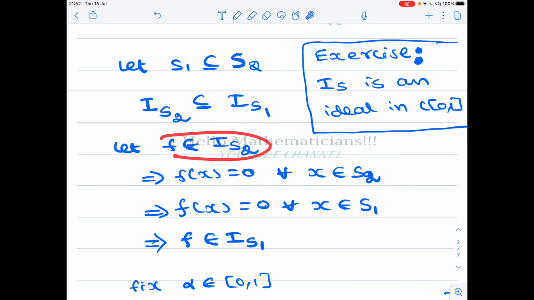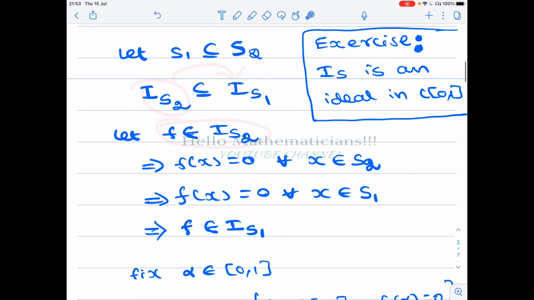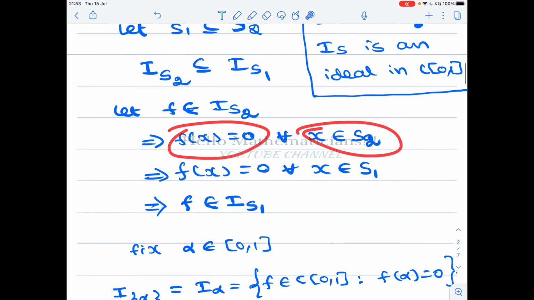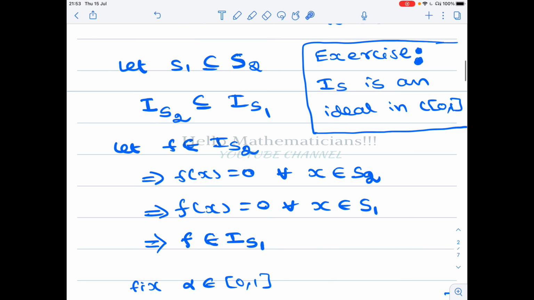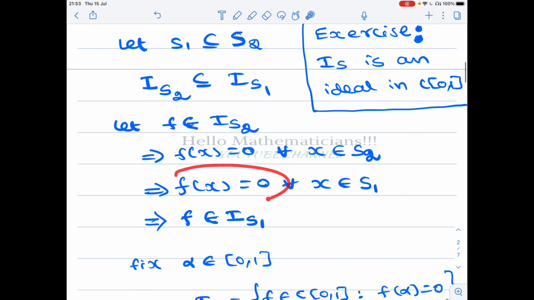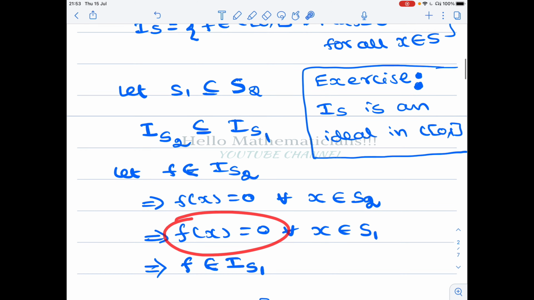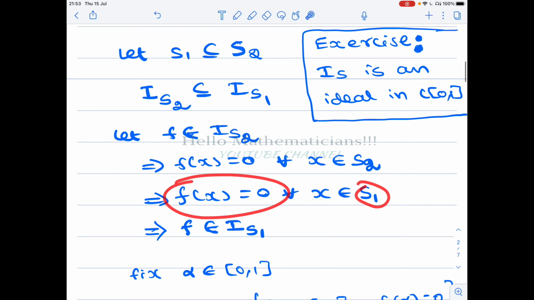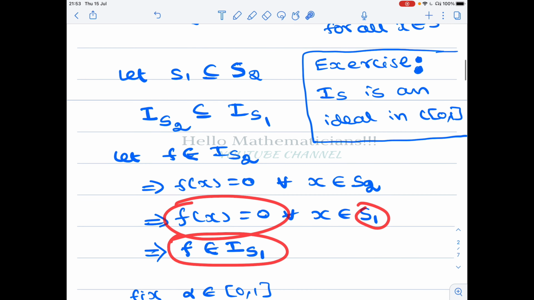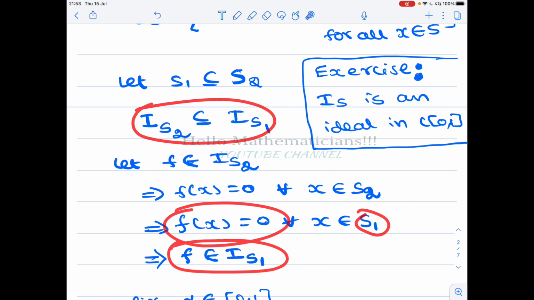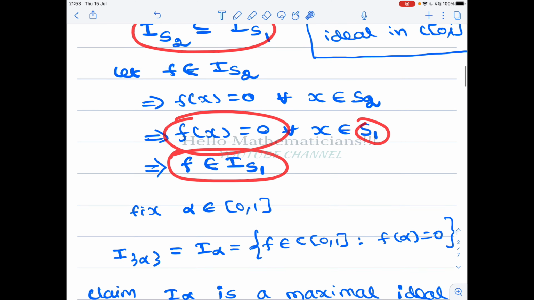So you take an element from here, and we prove that that element is also here. So f belongs to I(S2). This means that f(x) = 0 for all x belonging to S2. Now S2 contains S1. Therefore f(x) = 0 for all x belonging to S2 means that f(x) = 0 for all x belonging to S1 also, because S1 is a smaller set. This implies f belongs to I(S1). Therefore, I(S2) is contained in I(S1).